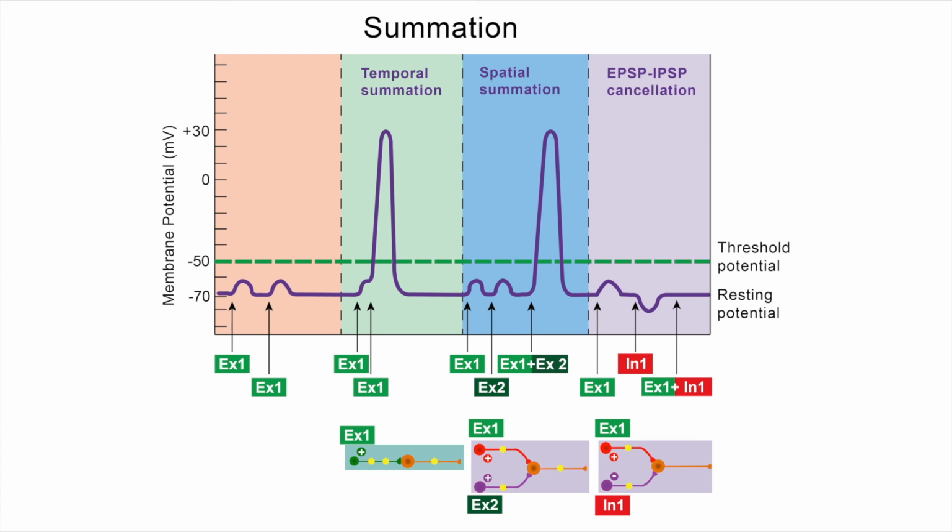And in this last part of this diagram, this is looking at EPSPs with IPSPs. You can see how the EPSP can increase the membrane potential, the IPSP can decrease the membrane potential, and if they're released at the same time, they can cancel out. So again, EPSPs can help bring the membrane to threshold, but IPSPs can prevent that from happening.